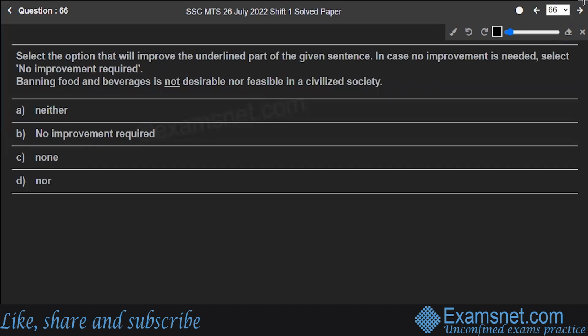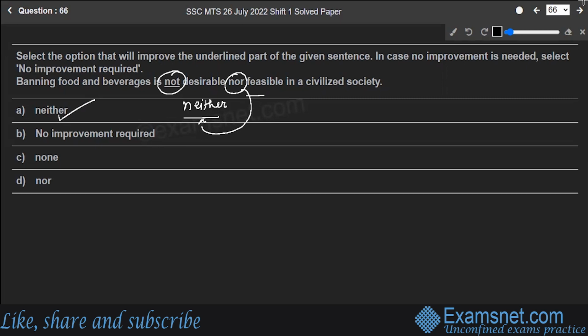Banning food and beverage is not desirable nor feasible in civilized society. So the given sentence, first of all, is in the present tense. When I'm using nor over here, then of course not will be replaced by neither, because neither and nor make a pair. They are always used together, right? So over here, we are talking about banning food and beverages being neither desirable nor feasible. So with nor will always be neither. When you have to write a not, it will be replaced by neither in conjunction with nor.